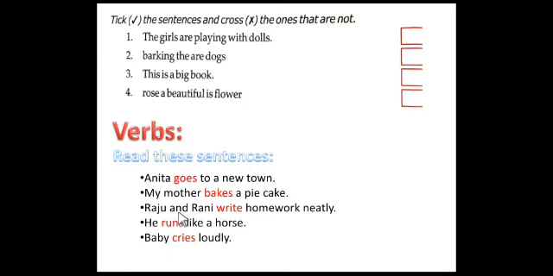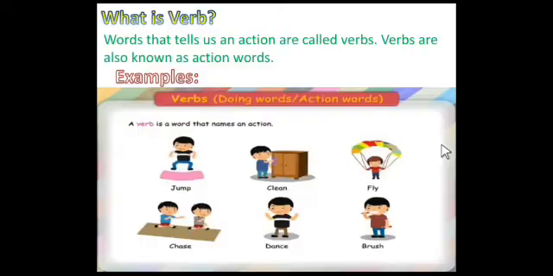So let us know what a verb is. Words that tell us an action are called verbs, and verbs are also known as action words. You have learnt these verbs in the previous class, the first standard, as action words.